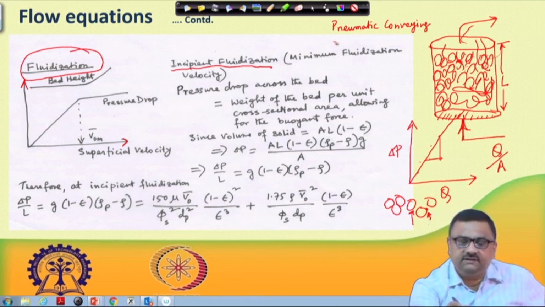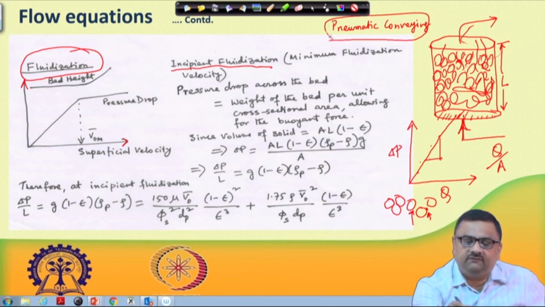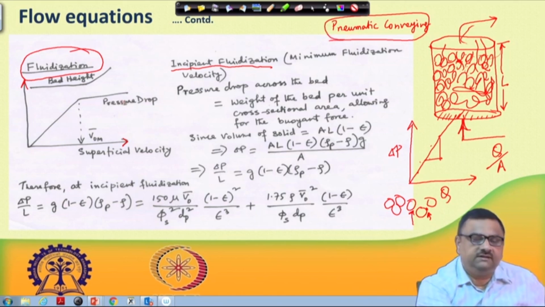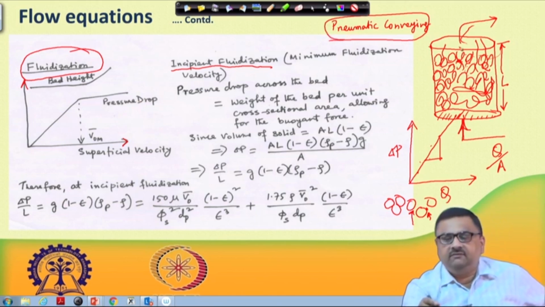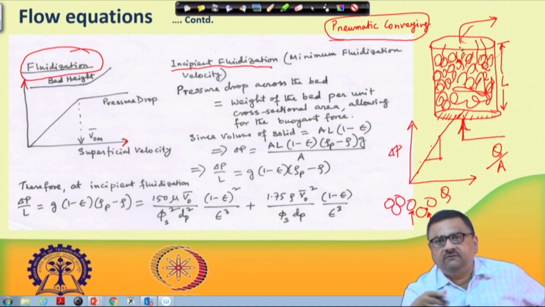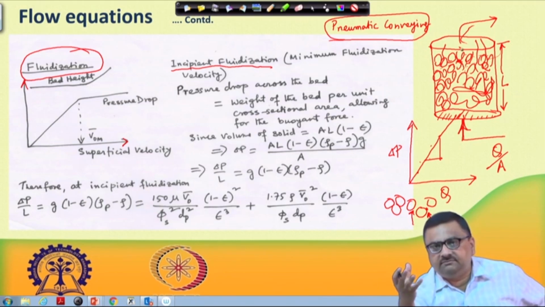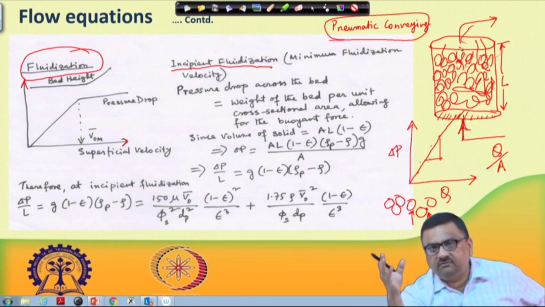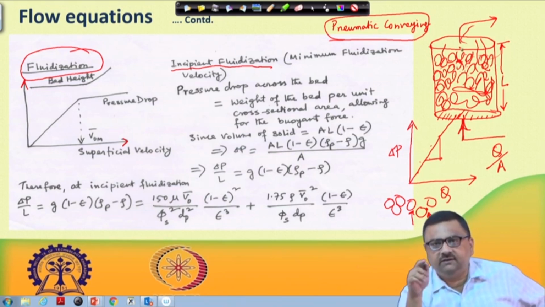This process is known as pneumatic conveying. At the end, these particles will be conveyed through the pipe as a two-phase flow: solid grains and air flowing together through a pipe to a destination. That is pneumatic conveying.